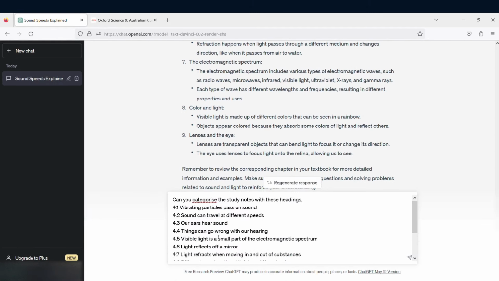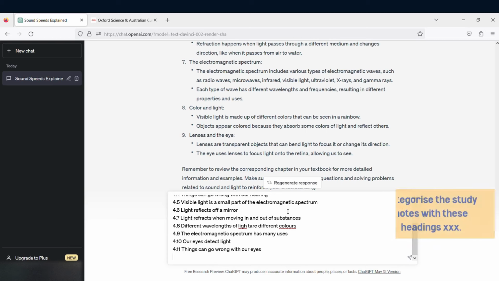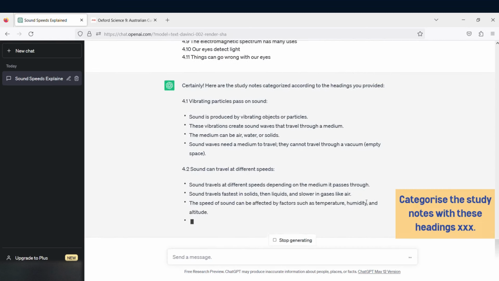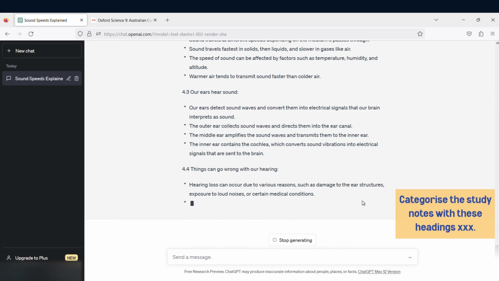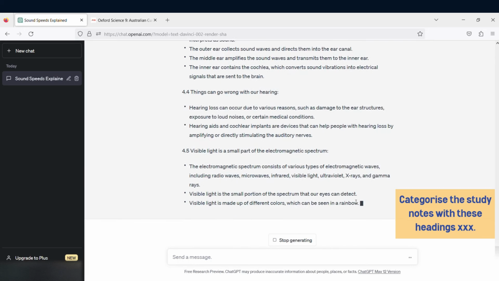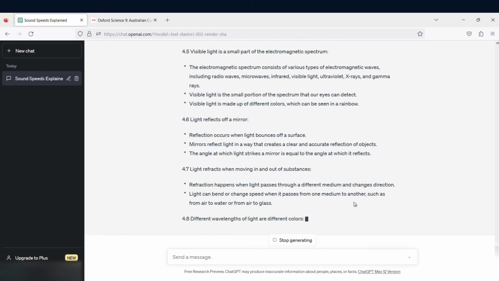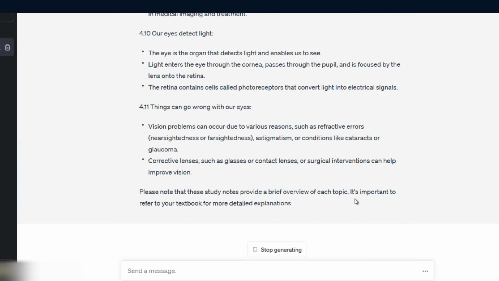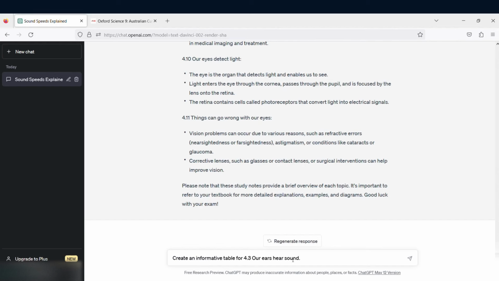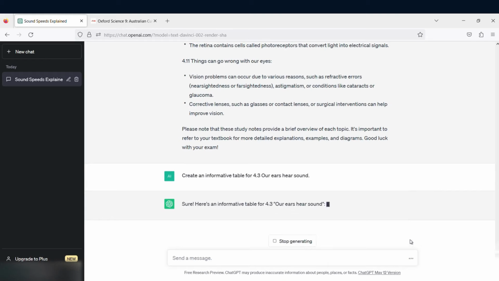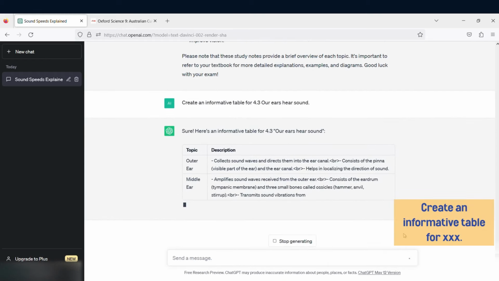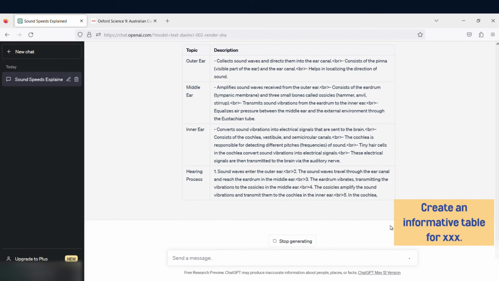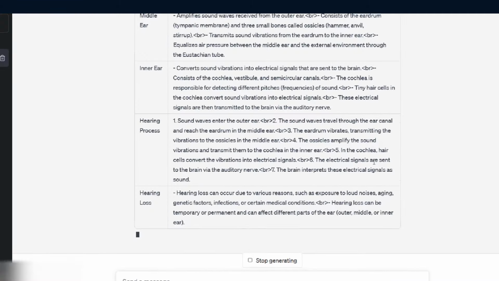Can you categorize the study notes with these headings? These headings are the subchapters from Chapter 4 of textbook. You can see the key points are arranged according to my book. If I'm a visual learner, I can even ask ChatGPT to create an informative table for Chapter 4.3, Our Ears Hear Sound. You can ask ChatGPT different questions to suit your learning style.